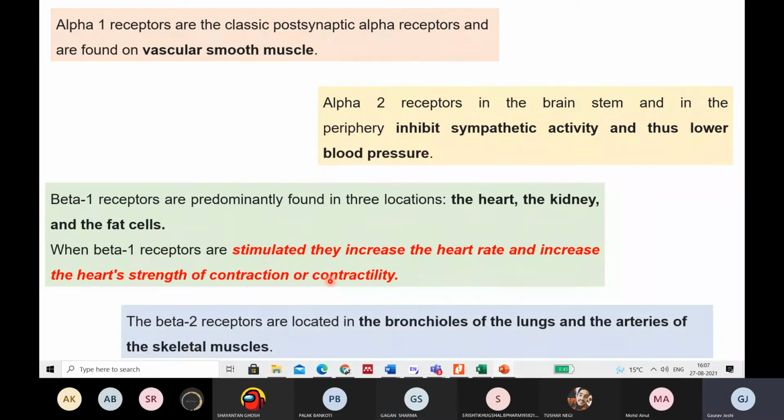Then the fourth receptor we have is the beta 2 receptor, right? These are located in the bronchioles and are related to the treatment of asthma, through bronchodilation, right?